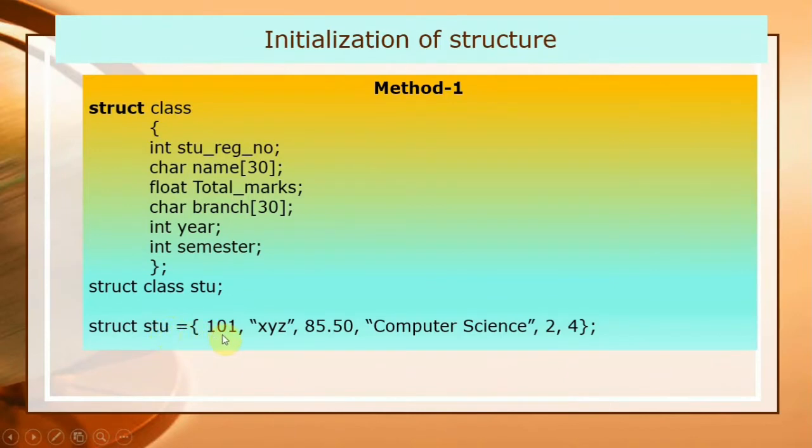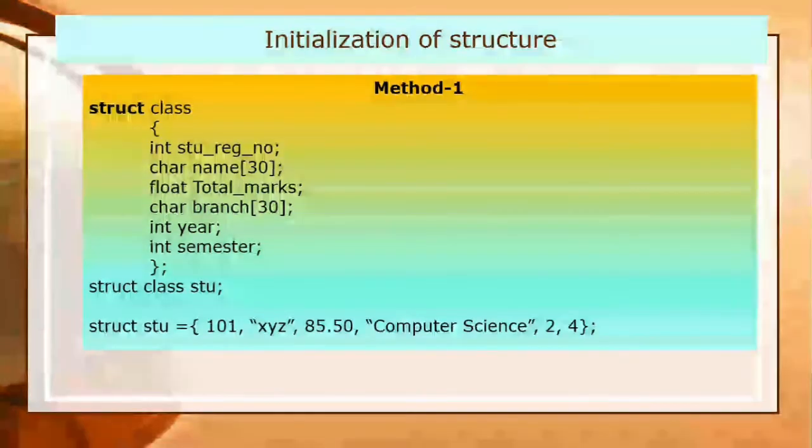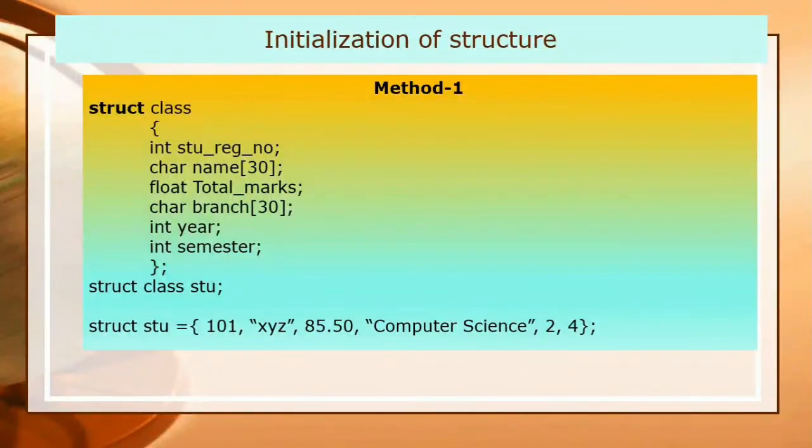Here in the curly braces I have written values corresponding to its data member fields. You always have to keep in mind, while assigning the values, to check the data member types properly. Like the first element is of integer type, so I have written 101.